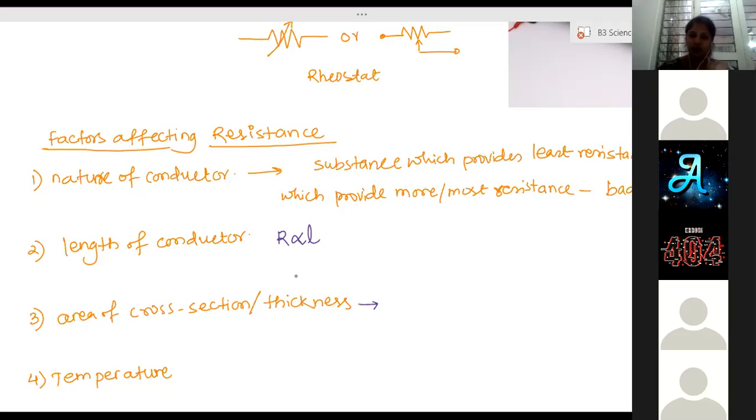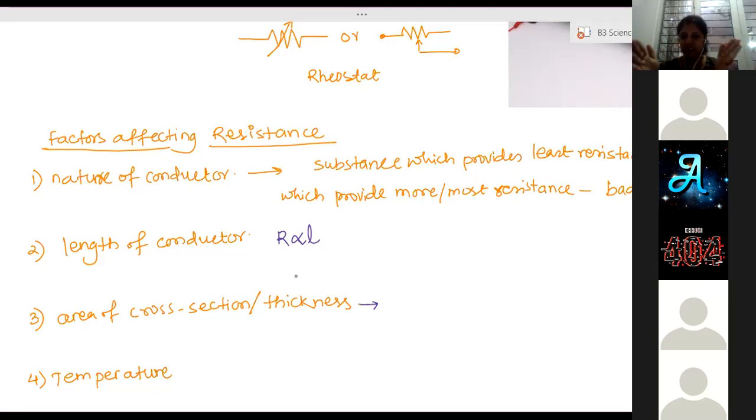Thinner wire. They keep colliding more because wherever they move there is an atom, and space is very less. So each and every electron keeps colliding with each and every atom. Due to that they experience more obstruction. So such a conductor provides more resistance.